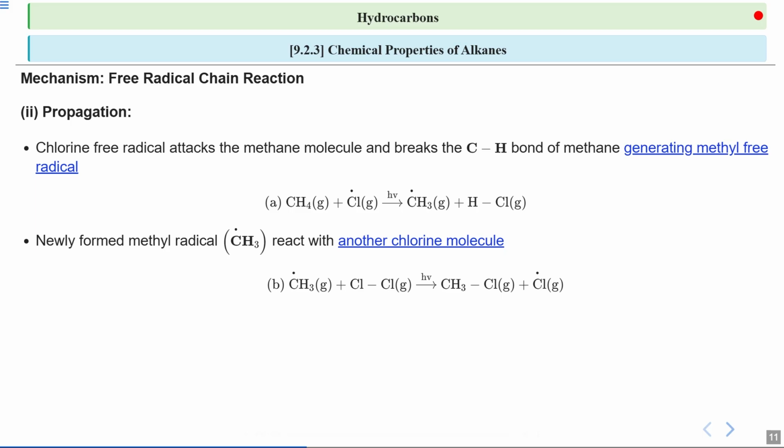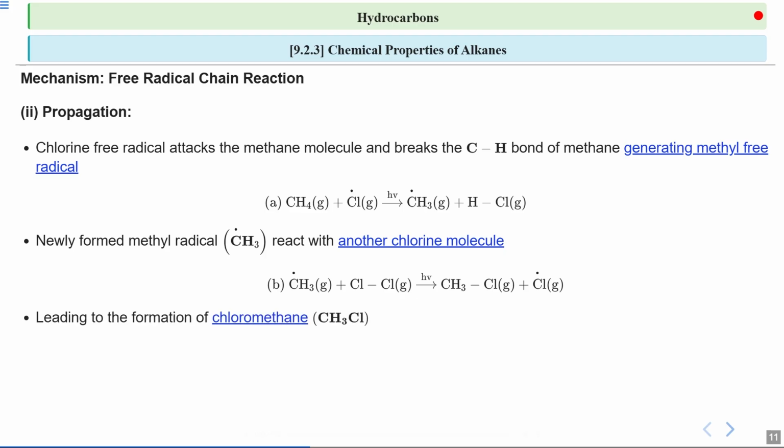Now, we can see that in each propagation step, you have a radical on the reactant side and a radical on the product side. If you compare this with the previous reaction, which is initiation, there we can see that only on the product side we have the radical, and on the reactant side we have a stable molecule. In this way you can differentiate between propagation, initiation and the next upcoming step, which is termination.